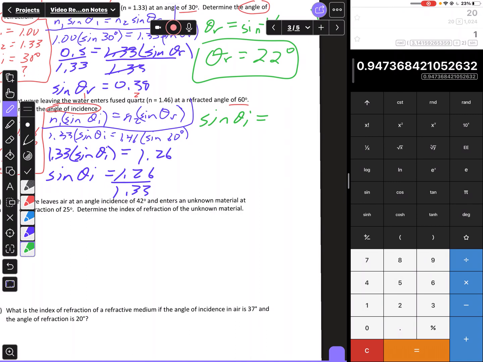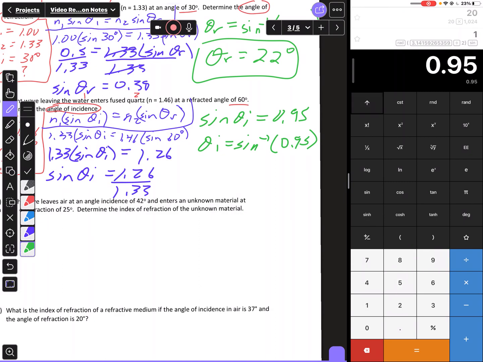That gives me 0.947. Round that to two decimal places, 0.95. And then I need to solve for theta I. So I need to get rid of that sine. When I bring it to the other side, it becomes the inverse sine. So I'm going to take 0.95 and do the inverse sine, and it gives you 71.8. Round that to one decimal place. So theta I is going to be equal to 72 degrees.